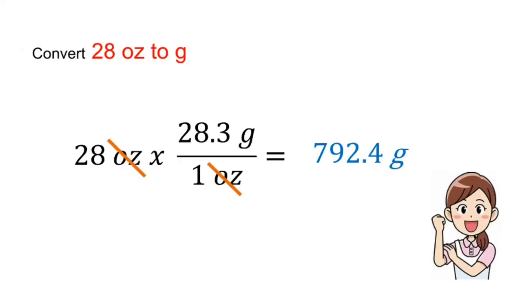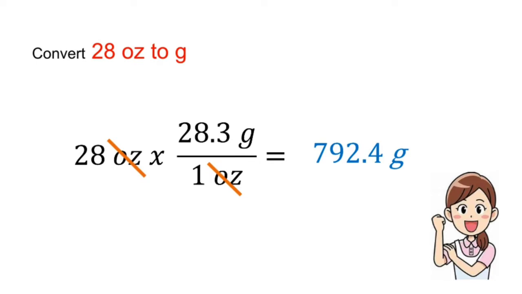To convert 28 ounces to grams, first, write down 28 ounces, then multiply it by the conversion factor. The conversion factor can be found in the table of conversions discussed earlier. For this problem, 1 ounce is equal to 28.3 grams. In writing the conversion factor, notice that the denominator must have the same unit as the number we are going to convert, while the numerator must have the unit that we need to convert the given into.